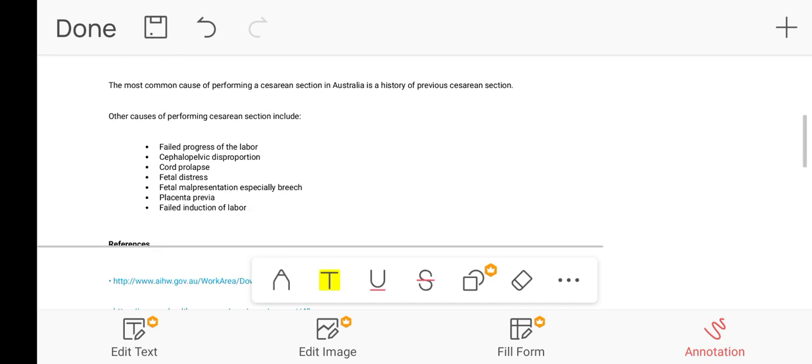The other causes of performing cesarean section include failed progress of the labor, cephalopelvic disproportion, cord prolapse, fetal distress, fetal malpresentation, especially breech, placenta previa, and failed induction of the labor. All are the causes of the cesarean section, but the most common reason is previous cesarean section.